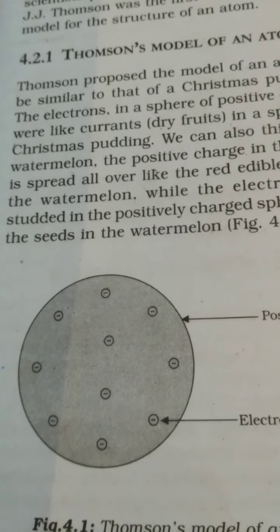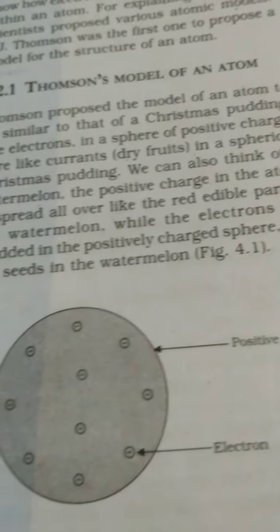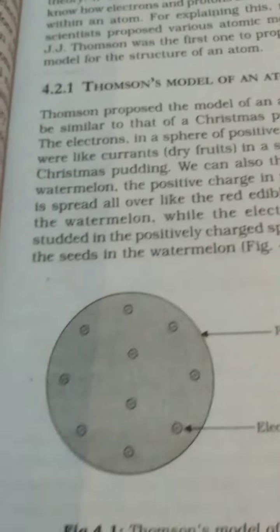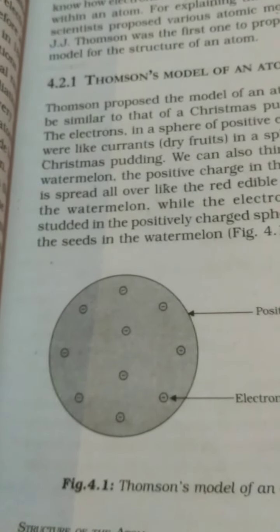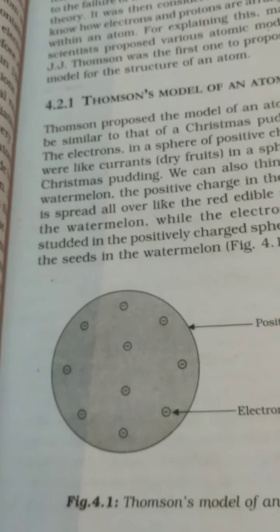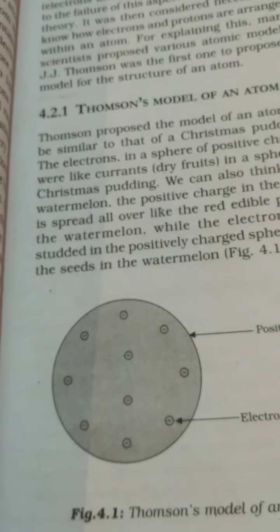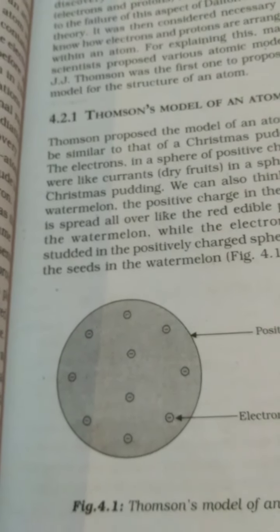So J.J. Thomson named his model of the atom as Christmas pudding or plum pudding model of the atom. It also resembles a watermelon, and that's why it is also called the watermelon model of the atom. How it resembles a watermelon or Christmas pudding will be very interesting to know.